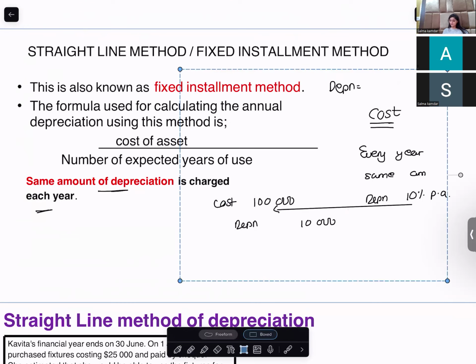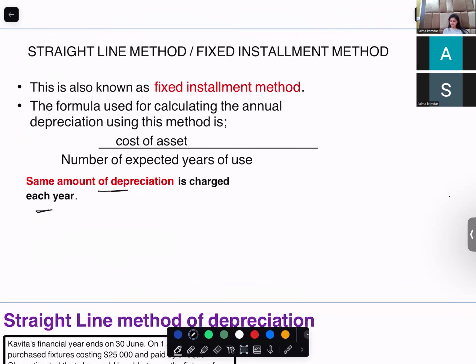Suppose they don't give you the rate of depreciation. In that case, your depreciation will be cost value minus scrap, divided by estimated useful life, or the number of expected years of use. Scrap is the money that you will get when you sell the asset. So cost minus scrap divided by estimated useful life is going to give you the depreciation that you are going to charge per year.